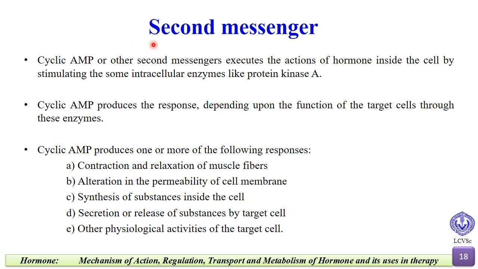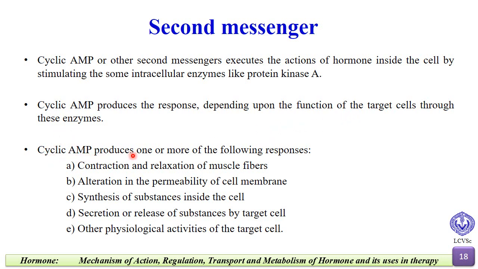Now, before studying the mechanism of action of protein hormone, we must know what a second messenger is. Cyclic AMP or the other second messengers execute the action of the hormone inside the cell by stimulating some intracellular enzymes like protein kinase A. Cyclic AMP produces the response depending upon the function of the target cells through the enzymes.